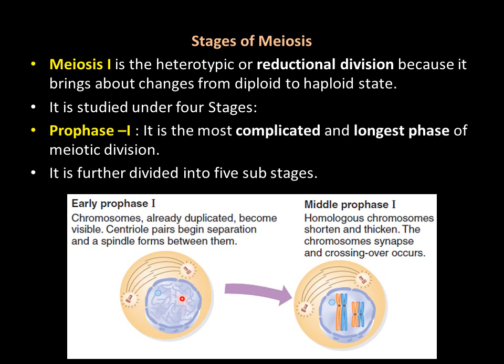Here, the chromosomes, already duplicated, become visible. The centriole pair begins separation and spindle fibers form between them. Homologous chromosomes shorten and thicken, which is why you can observe the chromosomes here. Chromosome synapsis and crossing over occur during this prophase 1. We will learn all these things one by one.